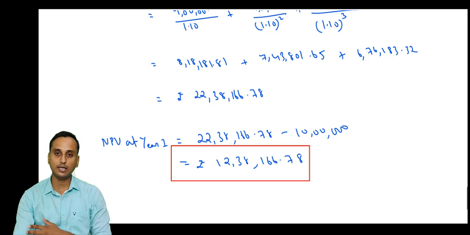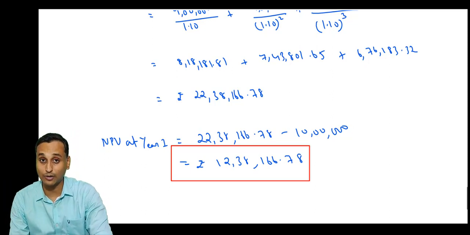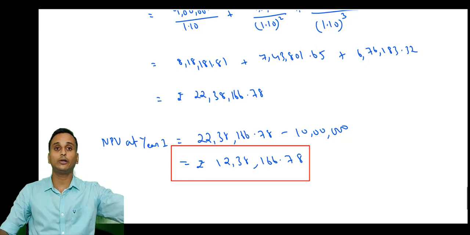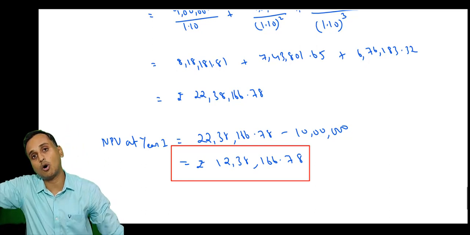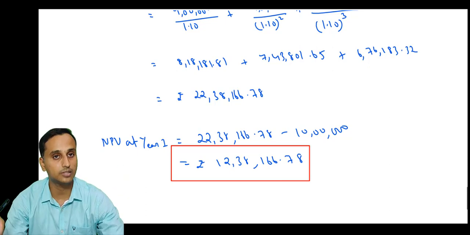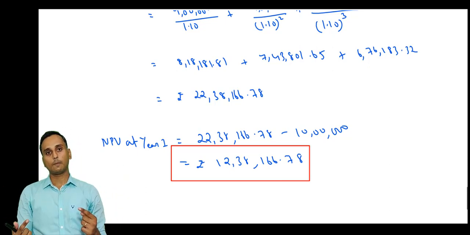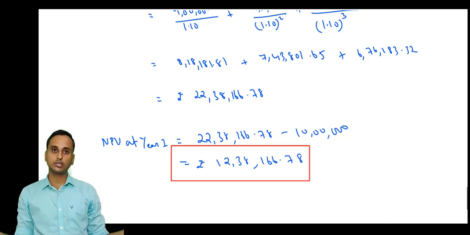But for comparison, we'll have to calculate. You cannot compare the net present value of year 0 with the net present value of year 1, because one value is of year 0 and one value is of year 1. Please note a very important point in finance theory: you cannot compare two monetary values which occur at different points of time.